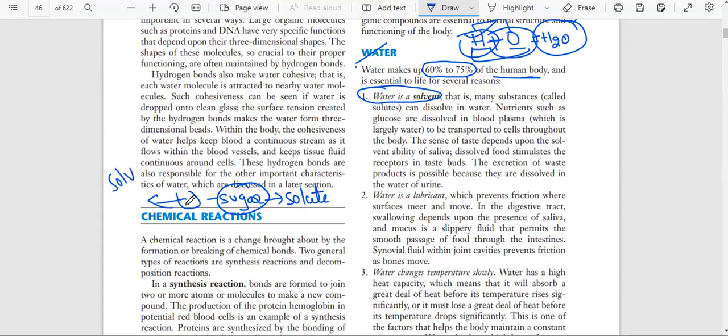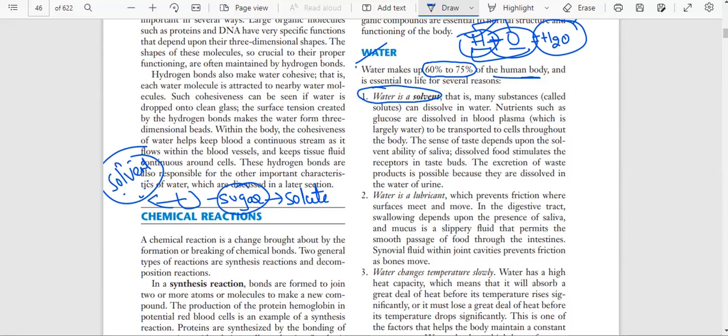Whatever the substance may be, water or acid, it is a solvent. So water is a solvent in our body because whatever solid substances are present in our body will swim in the water.